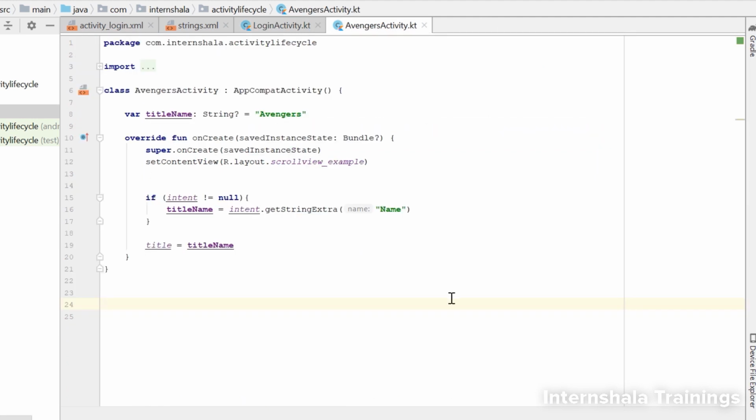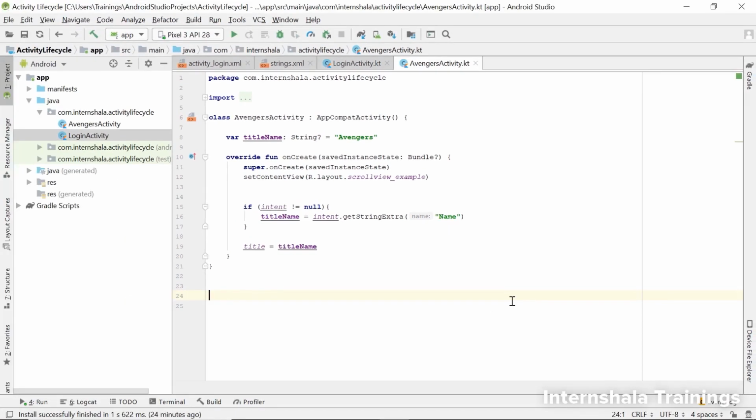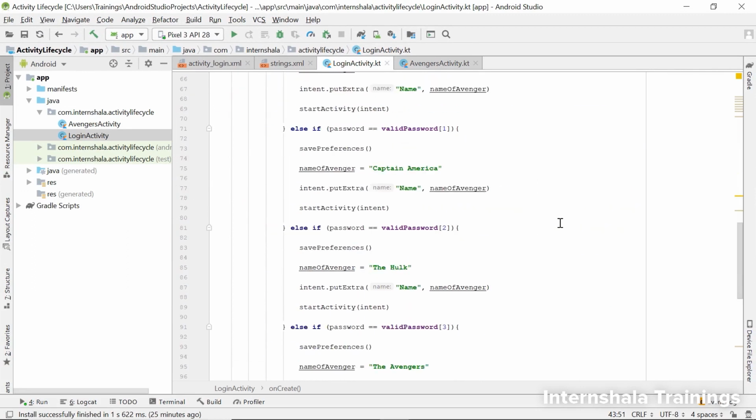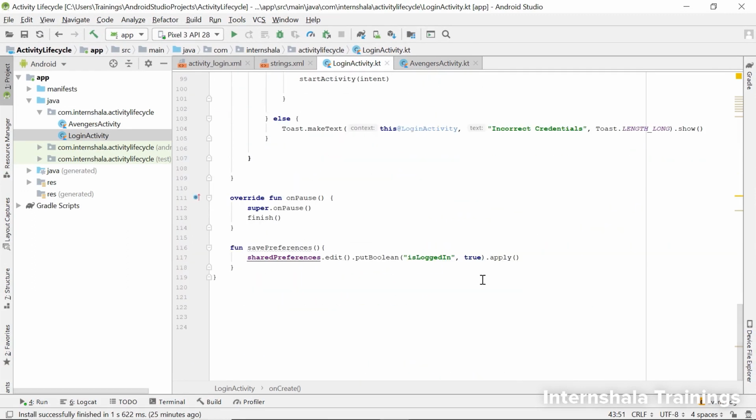This means that when this Avenger's activity tries to extract the name from the intent, it will not get any value. And hence, it comes as null and we do not get a title on the toolbar. Now, how can we fix this? A simple way out can be that why not save the name of the Avengers in the shared preferences as well and use the shared preferences to extract this name in the Avengers activity. Sounds doable, right? So let's do it.